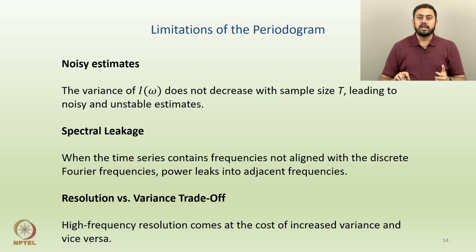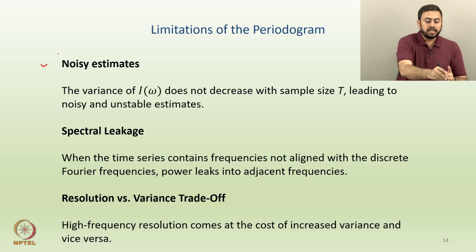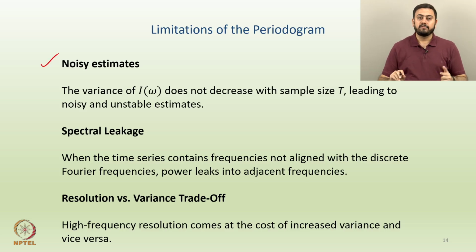Okay, so once we understand what we mean by periodogram and how you get the periodogram, what are the limitations now? Some limitations of the periodogram. The first limitation is noisy estimates. The variance of I omega does not decrease with sample size T. We've seen this earlier. So I omega is not consistent, leading to noisy and unstable estimates. Even in the long run, since the variance is not approaching 0, we might observe some noisy estimates down the line.